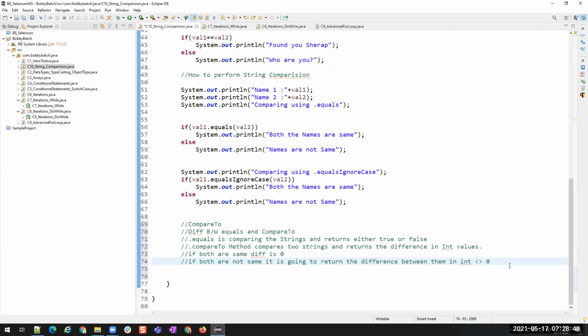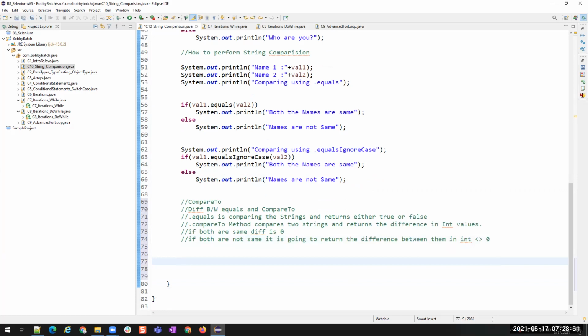Okay, I'll show you some examples and then let's go for another. I'll show you the Unicode values, where it is starting and how many values we have. Okay, right. So let's compare some values. Say String name1 is equal to, I'll use my name.